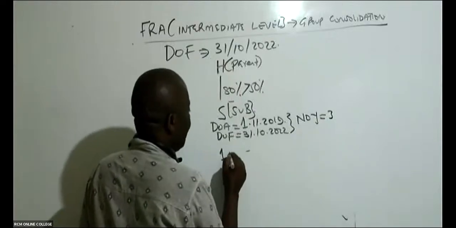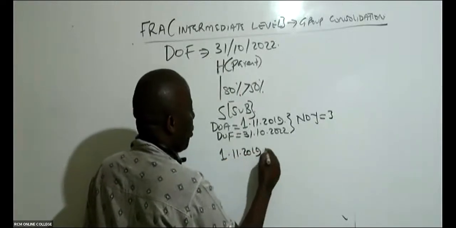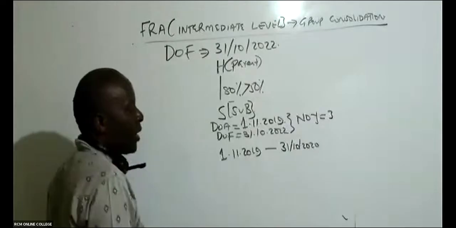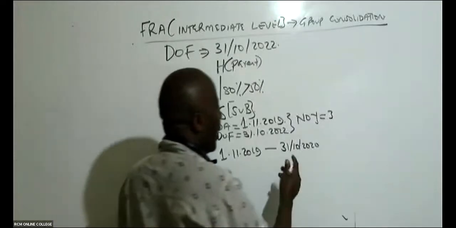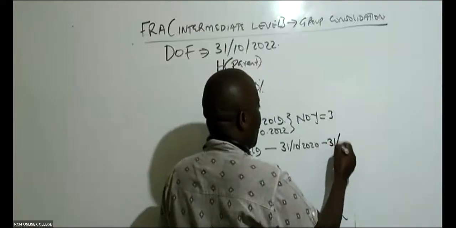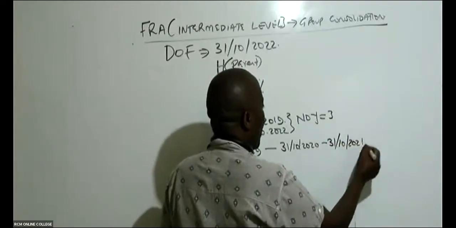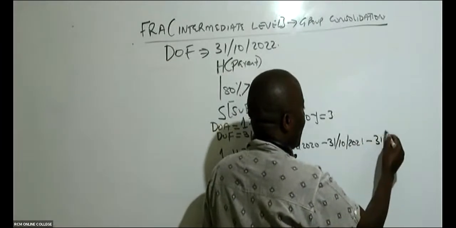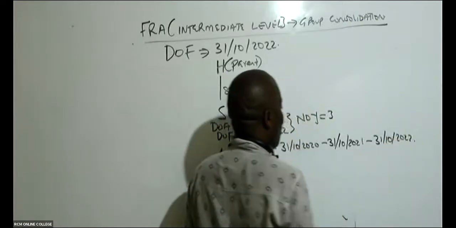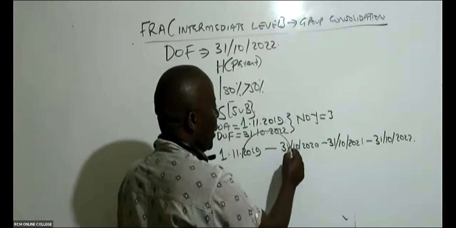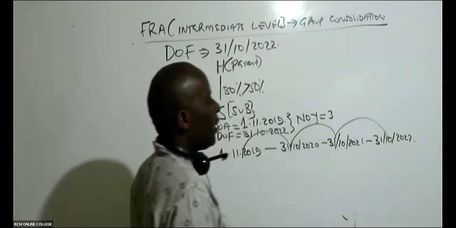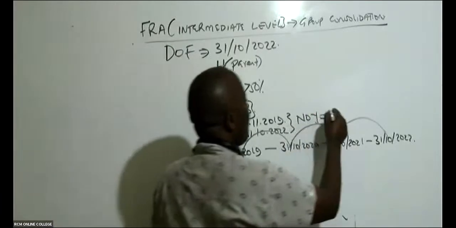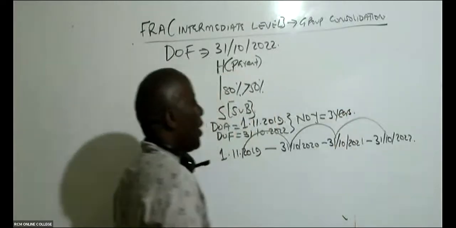So we have 1st November 2019 all the way to 31st October 2020. That is year number 1. Then the second year, going all the way to 31st October 2021. And then the year ending 31st October 2022. So if you count, we have 1 year, 2 years, 3 years. NOY stands for number of years, and we have 3 years.